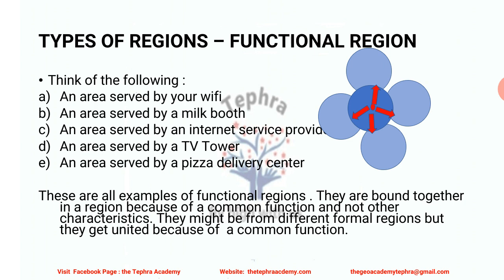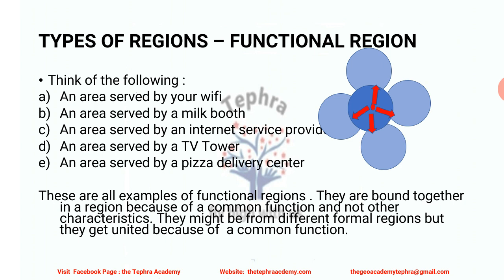Think of an area served by a milk booth. There could be some 200-300 households which come to a milk booth from around a region of 2 to 3 kilometers radius to buy milk. That is the area served by a milk booth.